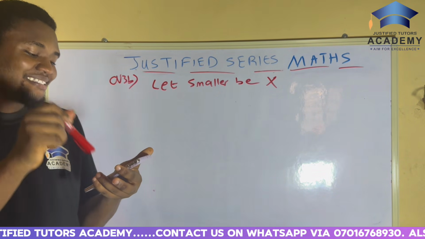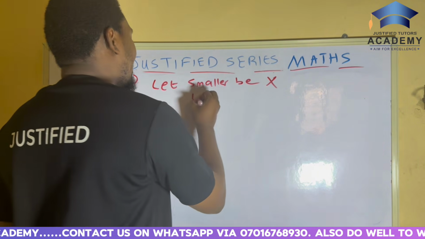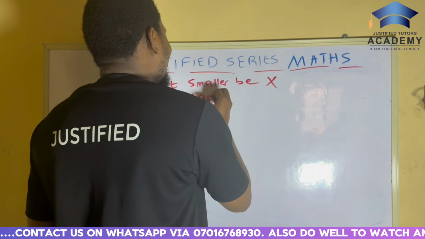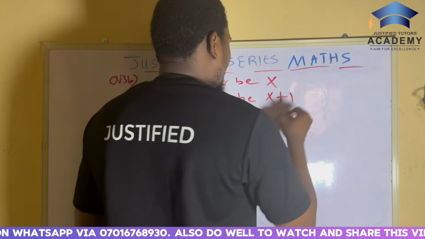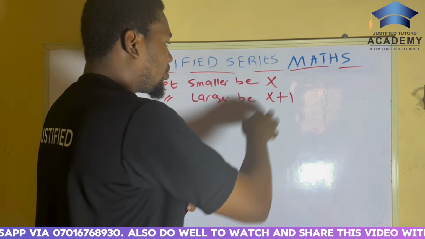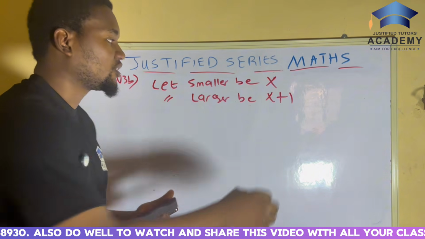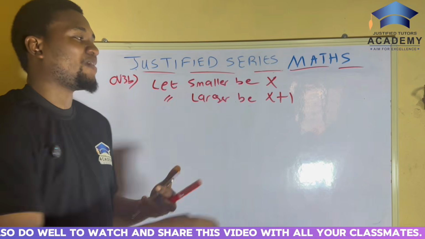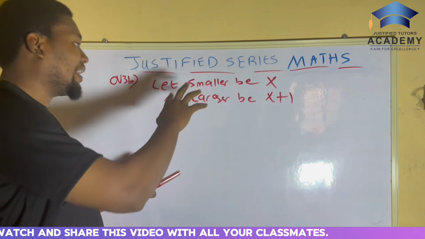And twice the larger number is 17. So let's say the larger number. Let the larger number be x plus 1. You know why? Because this one is small, this one is big. So you have to show that this one is big. And how do you show that? By adding 1 to it. Now, let's write it out well.